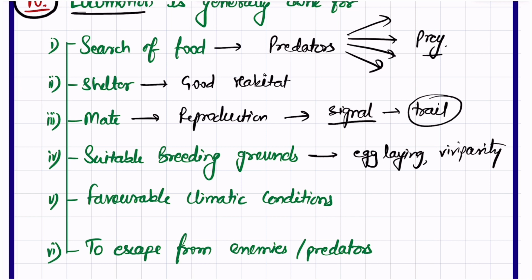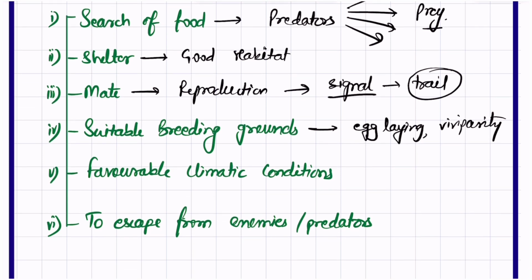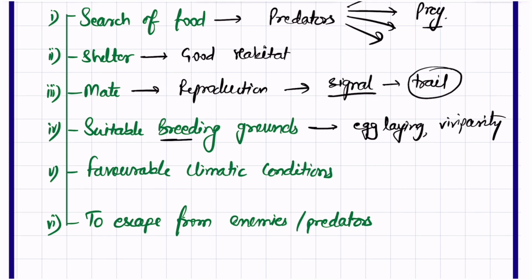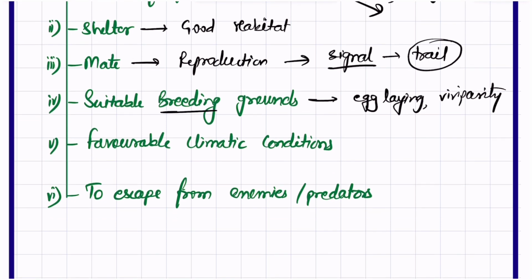A safe site is searched for egg laying and viviparity, or where the young one has to be born. So locomotion is the only way through which the organism will roam around and search for a suitable breeding ground, and then the further process will take place. Favorable climatic conditions: many times there is heavy rain, scorching summer, very hot summer. So the animal will search for places where favorable climatic conditions are there.